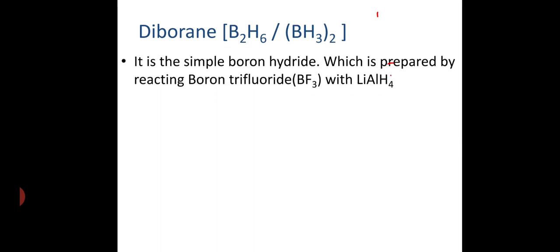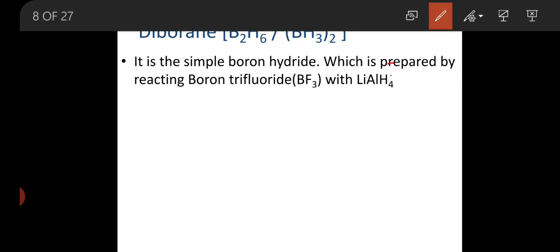Now depending upon this formula, the general properties of diborane are as follows. First, it is a simple boron hydride compound which can be prepared from boron trifluoride by a reducing agent known as lithium aluminum hydride, with formula LiAlH4. This is used for reduction of the compound.